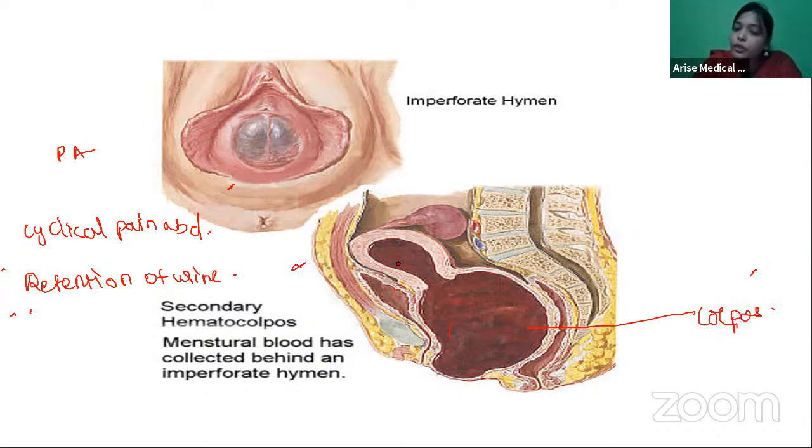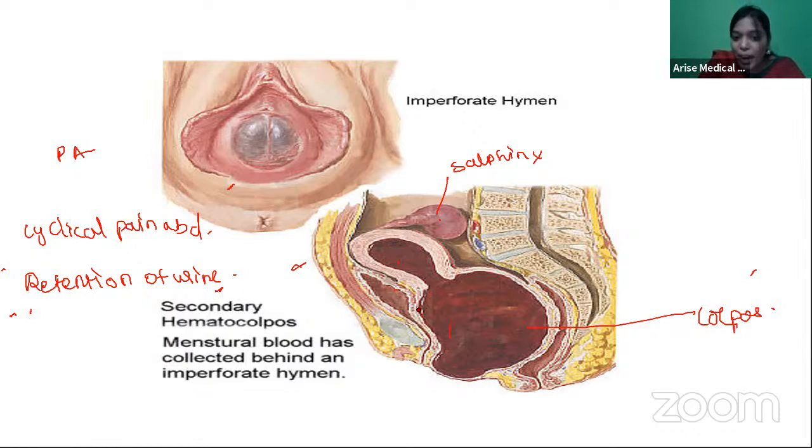Then the blood will go into the uterus, that is called hematometra. Then it will go into the tube, which you call hematosalpinx. Then if blood goes further inside, it will fall in the peritoneum. What is that called? Many times students say hemoperitoneum, but it is not hemoperitoneum. When menstrual blood goes outside the uterus, it is called endometriosis, right?